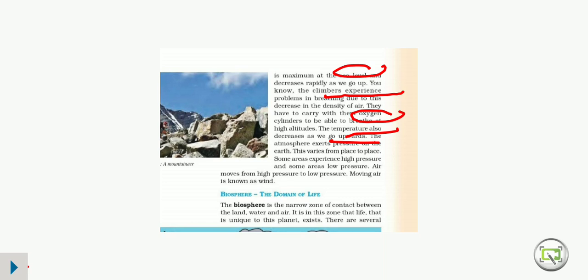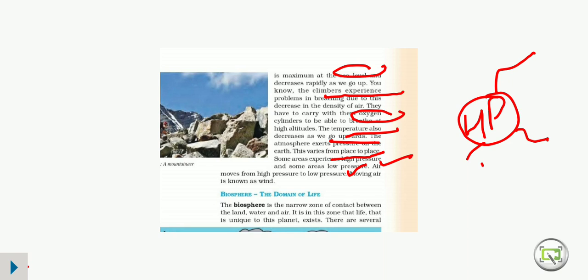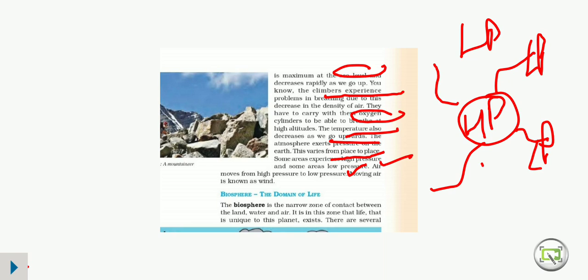Now they are saying that there is also pressure, and this pressure varies from place to place. Somewhere it is a high pressure area, somewhere it is a low pressure area. You should remember one thing, that air moves from a higher pressure area to a lower pressure area. This is how air moves, and moving air is known as wind.